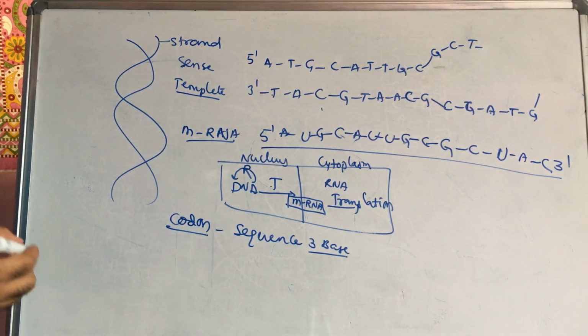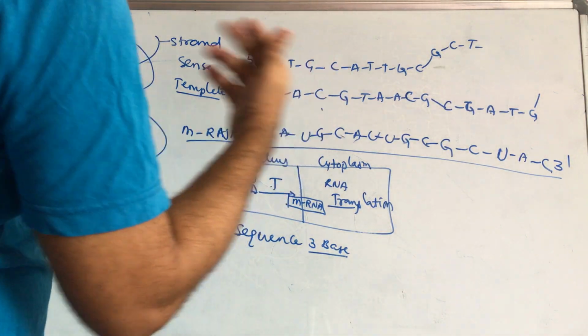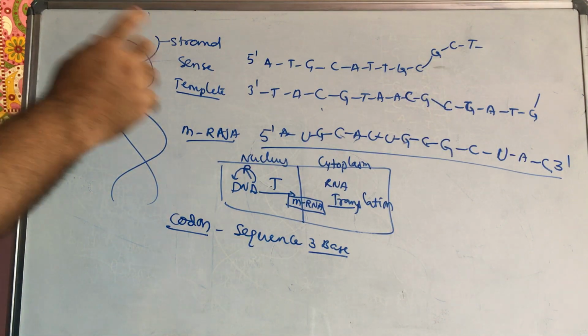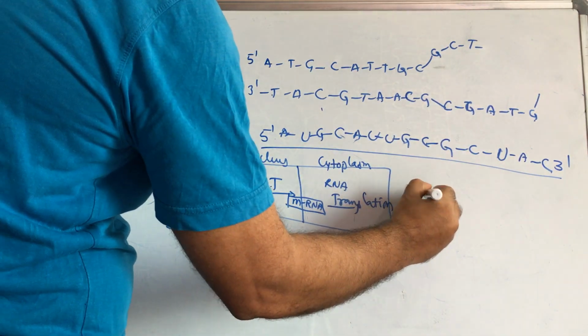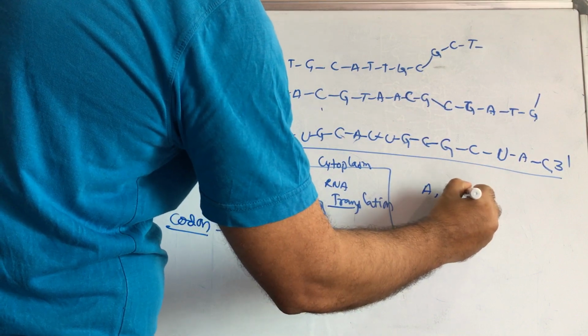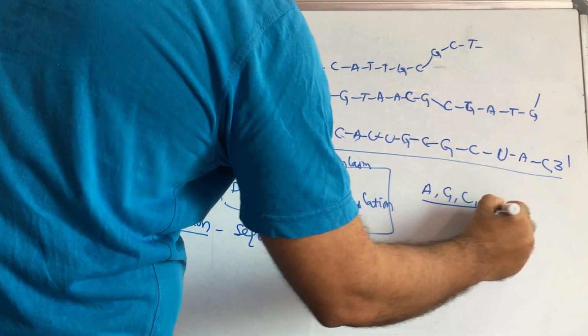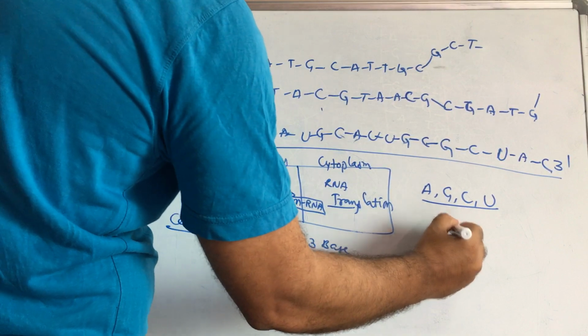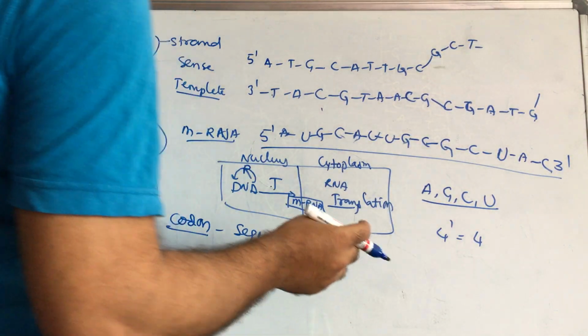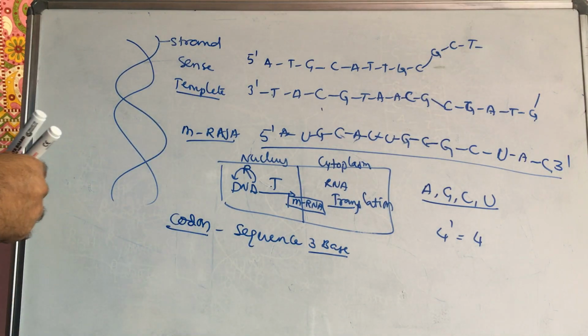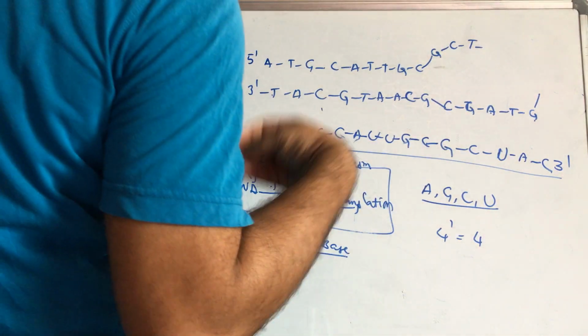The 3 nitrogen bases are adenine, guanine, cytosine, and uracil here, because thymine will not be there in mRNA, that is very important. So keep in mind, in codons thymine will not be present. Next, how many codons are there? Adenine, guanine, cytosine, uracil, total 4. 4 power 1 is 4. But how many naturally occurring amino acids combine to form protein? 20.